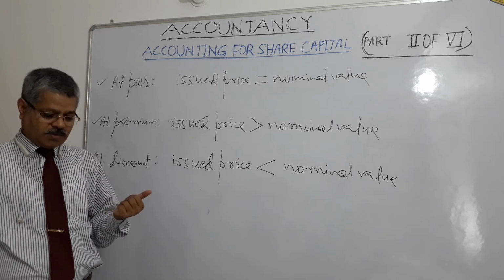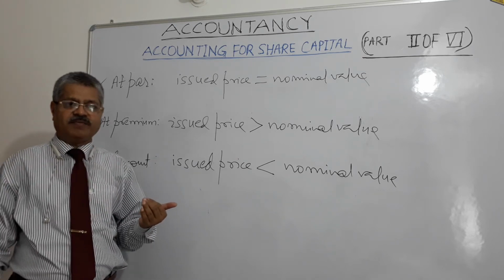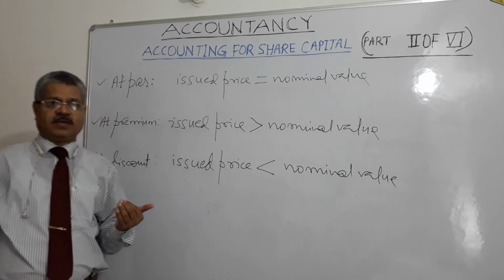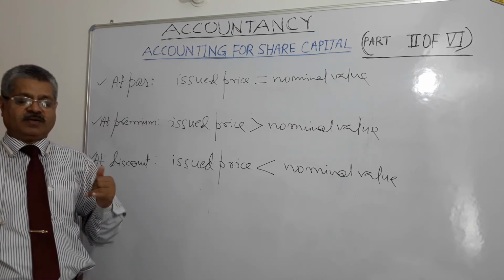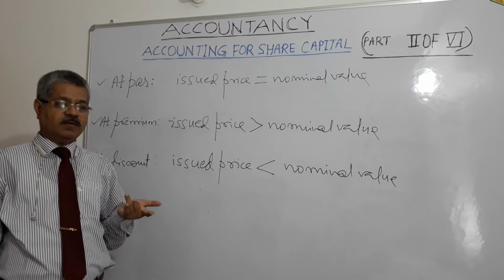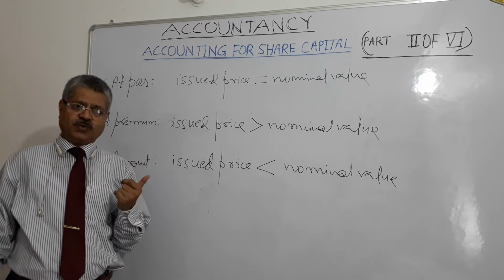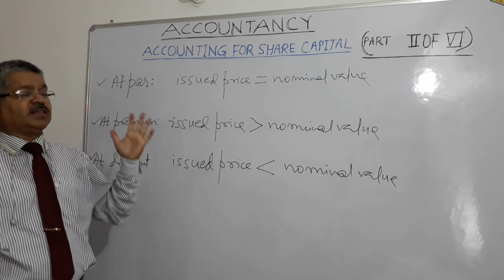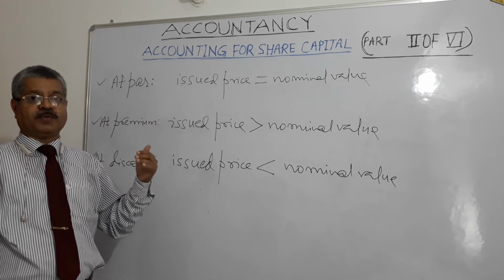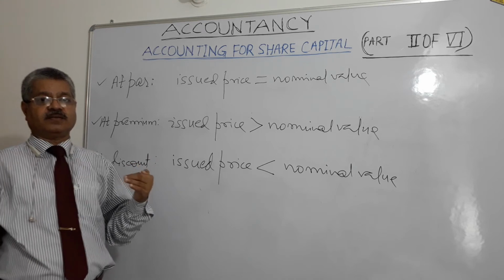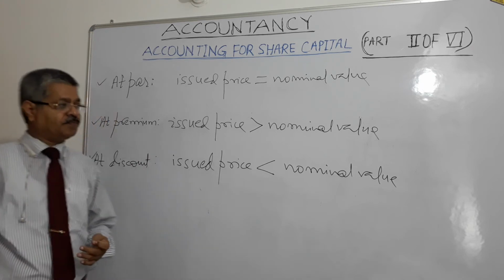Since the number of shareholders is very, very large, it is not possible for them to manage the affairs of the company, nor is it desirable. So what do shareholders do? They elect a board of directors to run the affairs of the company as per the provisions of the Companies Act 2013, right?